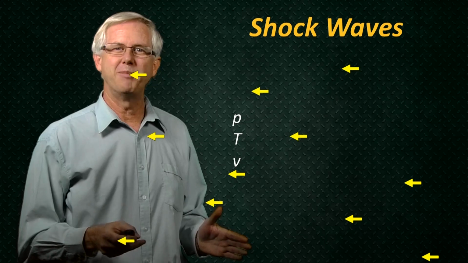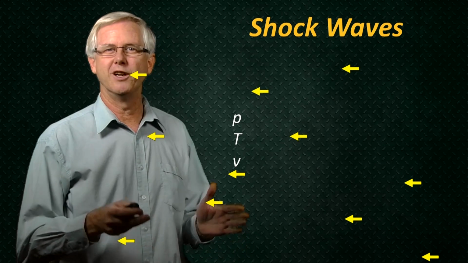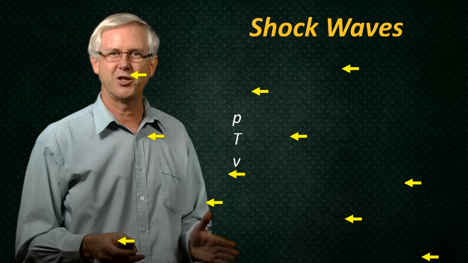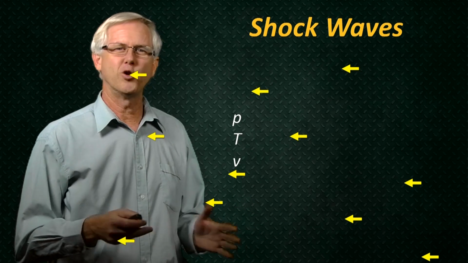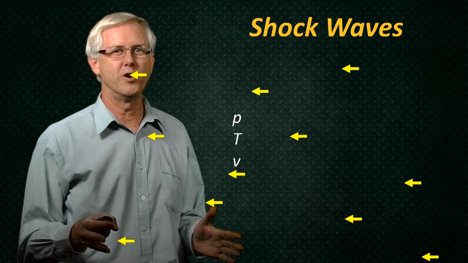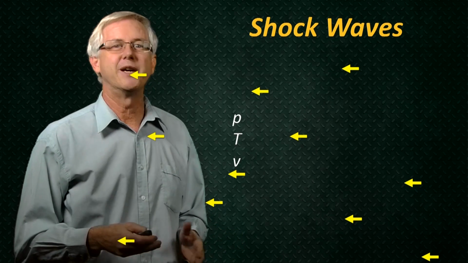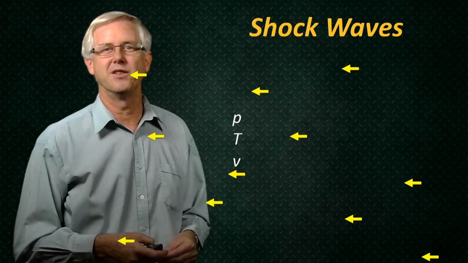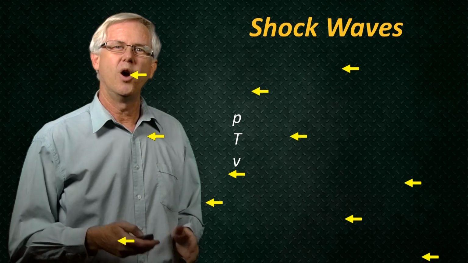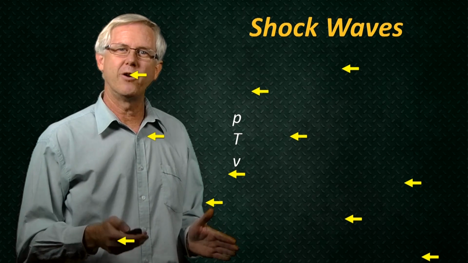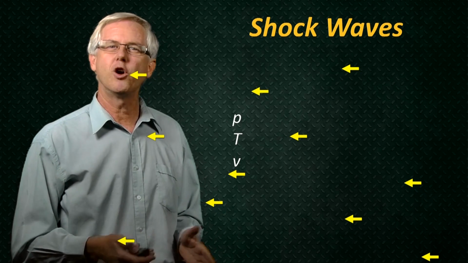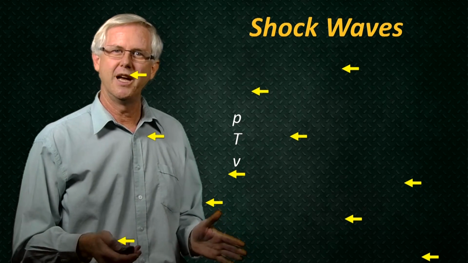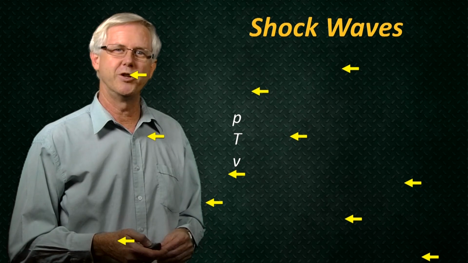So after the wave had passed, I'd be in a region of high pressure, higher temperature, and the air would be blowing away to the left. Of course, the shockwave would travel across the room much more quickly than that because it would be travelling faster than the speed of sound. Also, if the shockwave was generated by a blast or a sonic boom from an aircraft, the shock would be followed by an expansion that would soon return the air to its original condition.